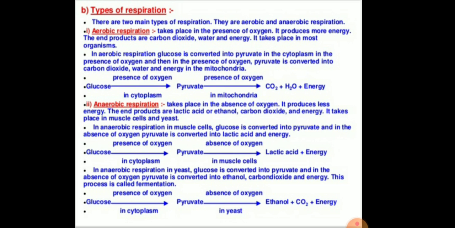This process is done in our muscle cells during heavy exercise or running. In the second reaction you can see the glucose is converted into pyruvate in the cytoplasm, but in the yeast cell in the absence of oxygen pyruvate is converted into ethanol, carbon dioxide and energy.